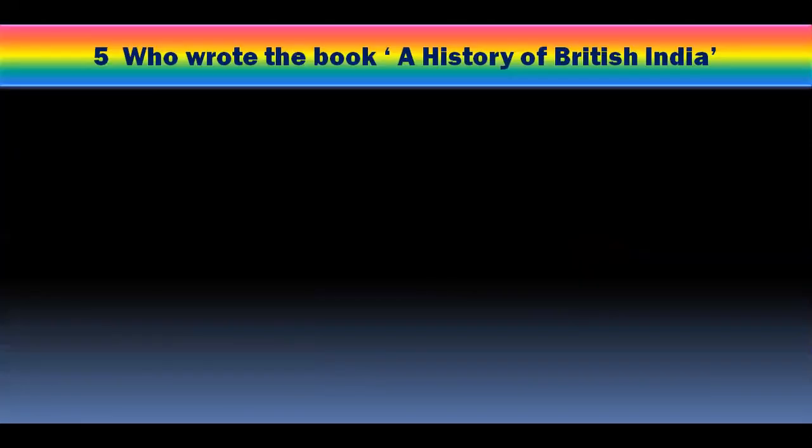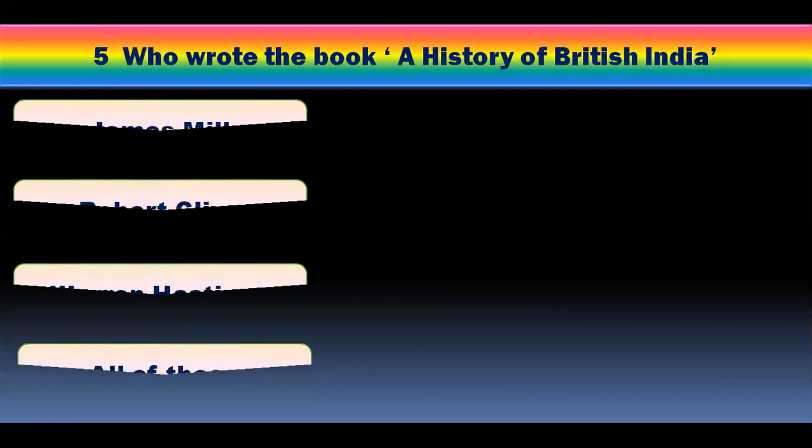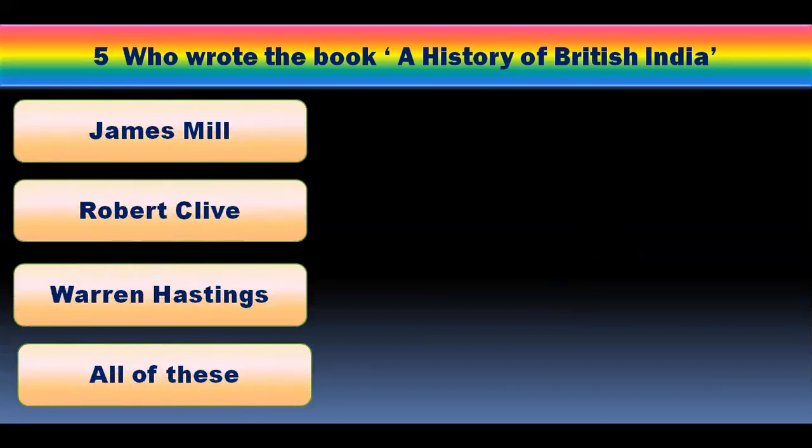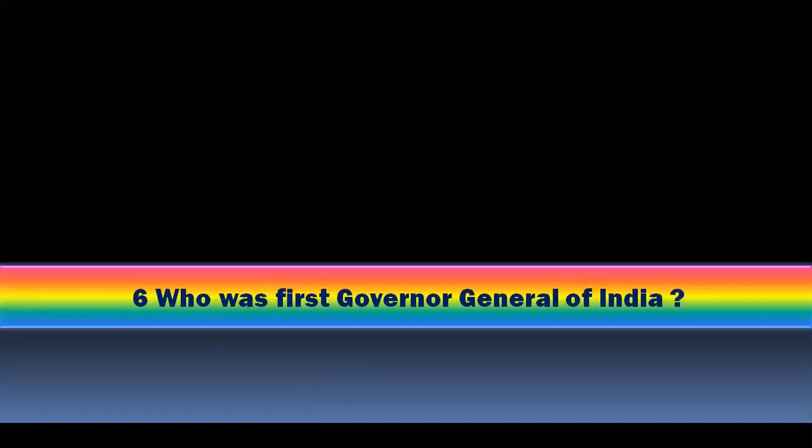Question number 5. Who wrote the book History of British India? James Mill, Robert Clive, Warren Hastings, all of these. And you have to pick one of the right answer. And the right answer is James Mill. James Mill was a Scottish economist and political philosopher who published a book on Indian history named A History of British India in 1817. You must learn the date when this book was published, A History of British India. It was 1817.